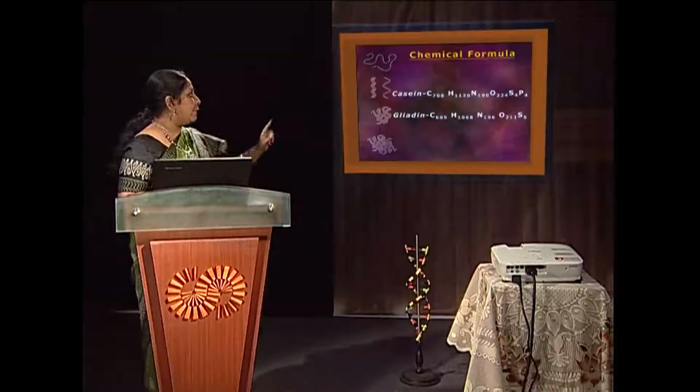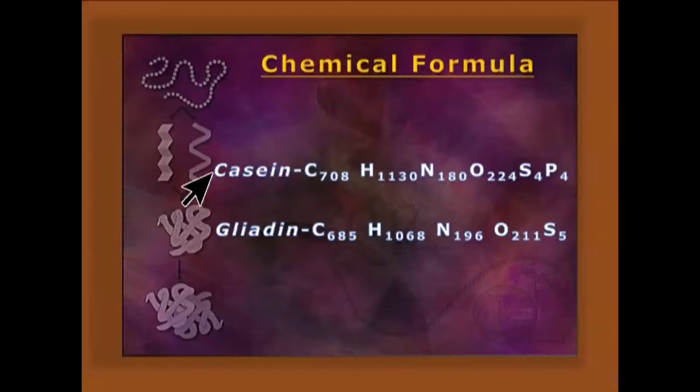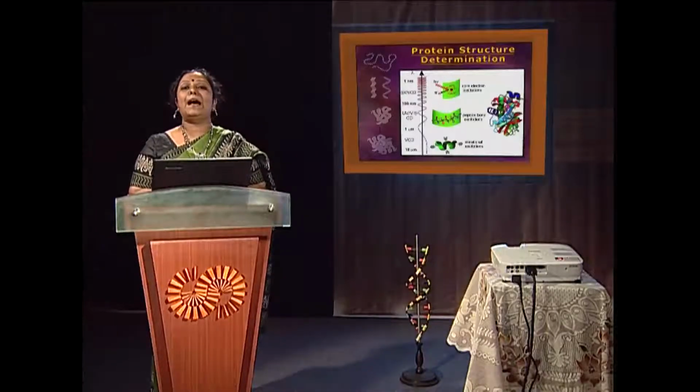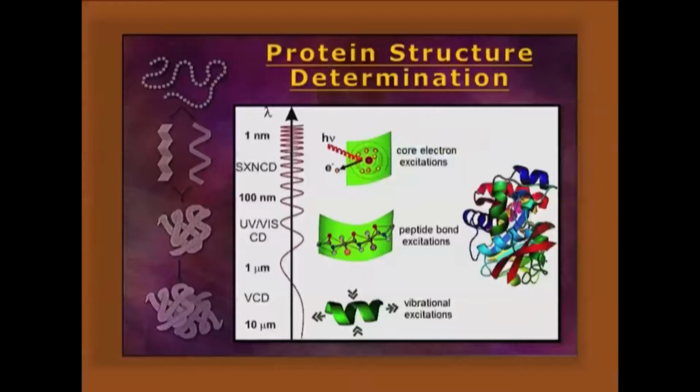Chemical formula. You can find the chemical formula of casein and gliadin here, containing carbon, hydrogen, nitrogen, oxygen, sulfur and phosphorus. Protein structure is determined by NMR study, X-ray crystallography, UV-VCD, and electronic vibration, and all of the data are stored for computational purposes in the SCOP and CATH databases. They can be aligned, and they can be monitored.